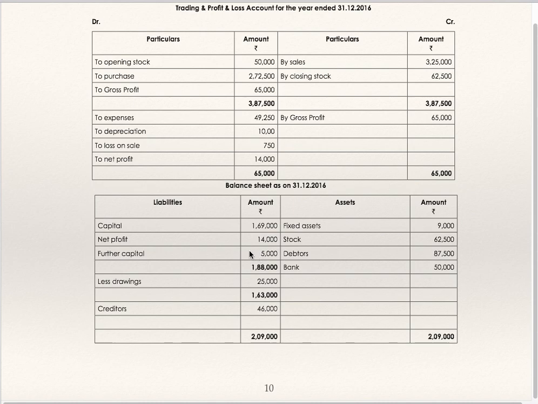Actually these workings should be done in the inner column and only the net figure is to be taken in the outer column. So this is how these questions are to be solved by the second method, conversion of single entry to double entry. You are supposed to prepare various ledger accounts, find out the missing figures, and make necessary assumptions.